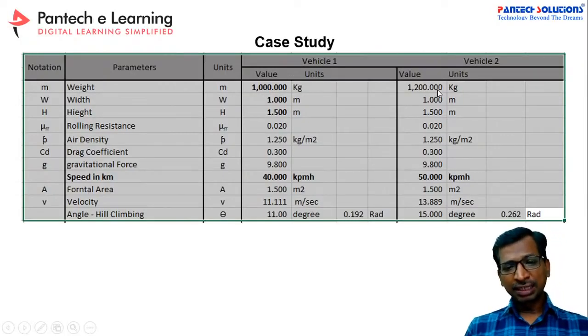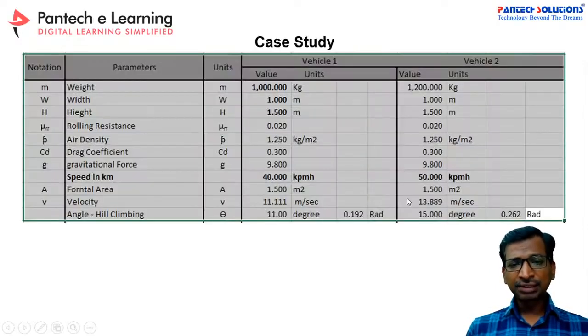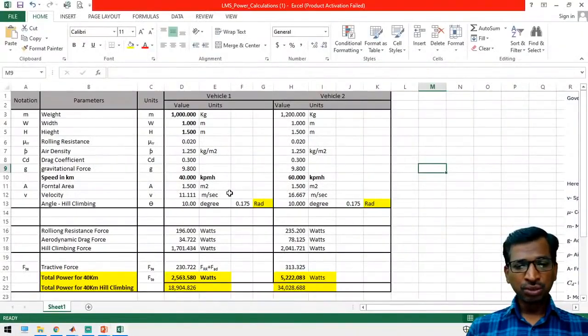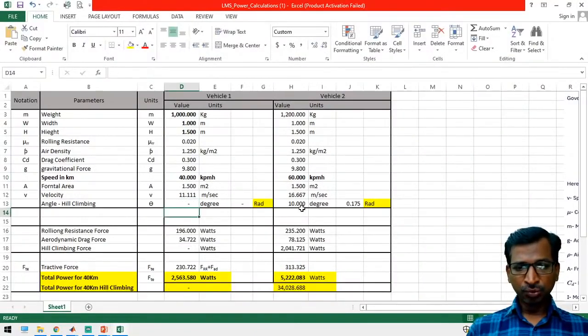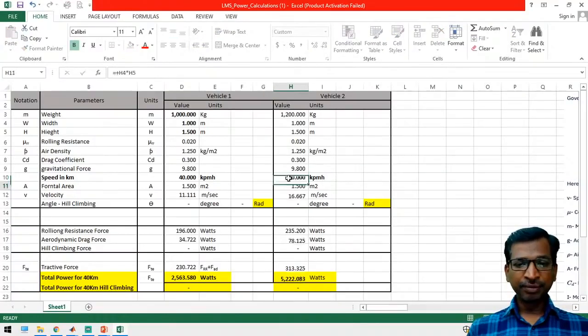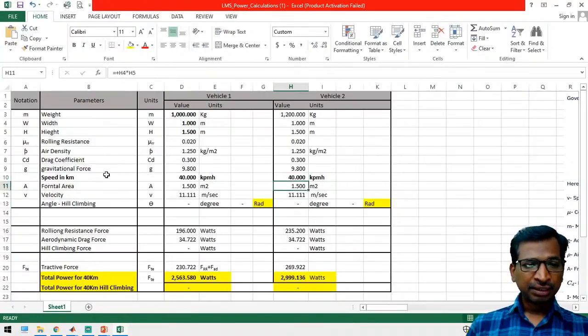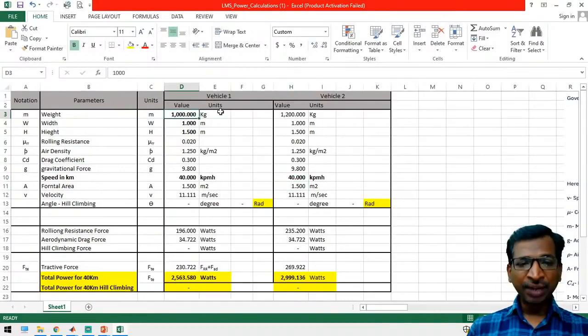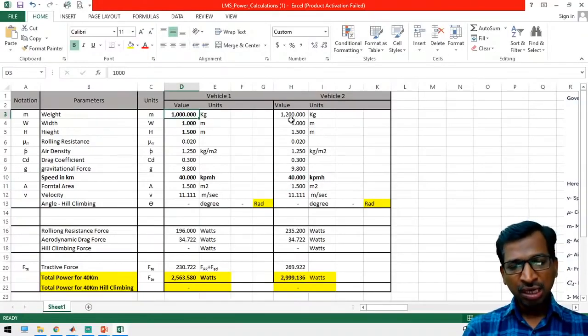Right. So in this scenario, if you calculate this value, suppose we remove this value and keep the same speed of the vehicle, other than the weight. Instead of 2 people in your car or two-wheeler, suppose you are adding additional people. In that case, how much motor power is required? What is the range in the power?